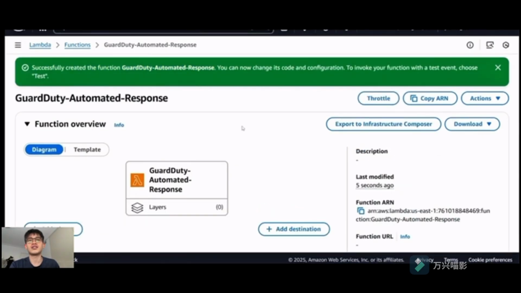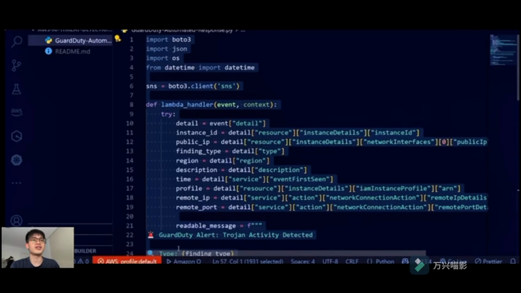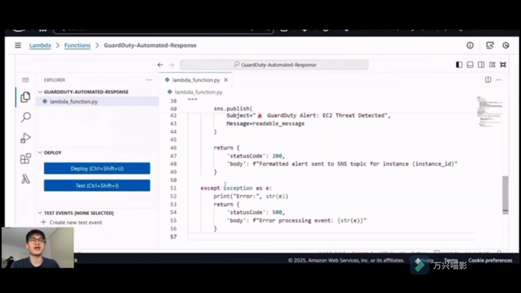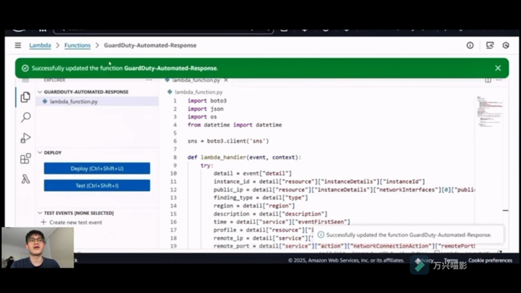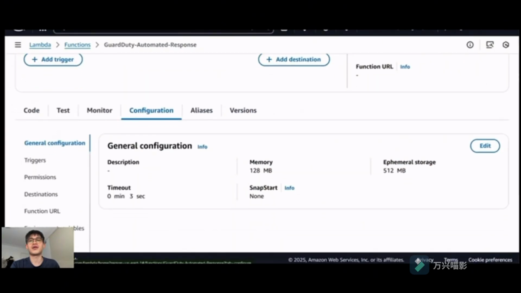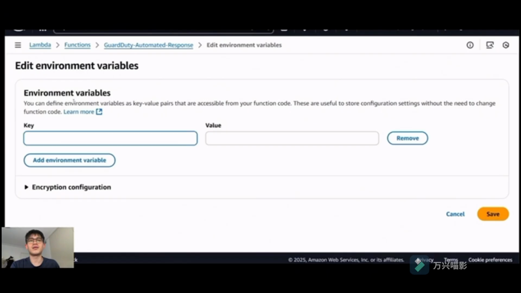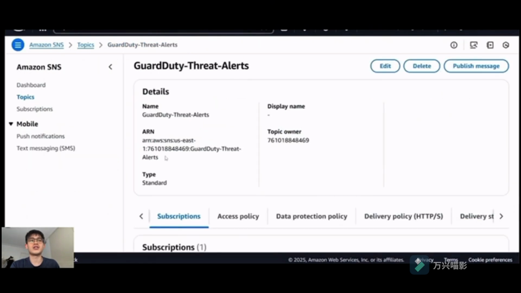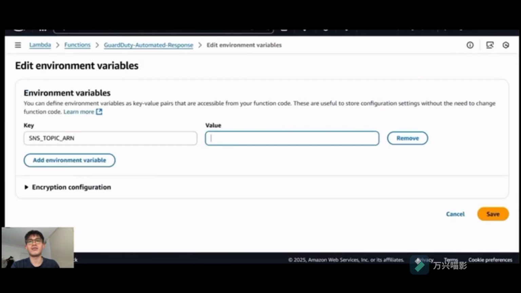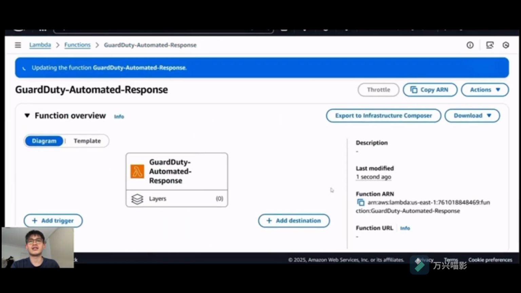Now the Lambda function is created, so I'm just going to copy this code and paste it, and then click on deploy. Then we're going to configure the environment. So go to environment variables and click edit. The key we just fill out, and then for the ARN we just need to copy from the SNS ID and paste it, and then click save.